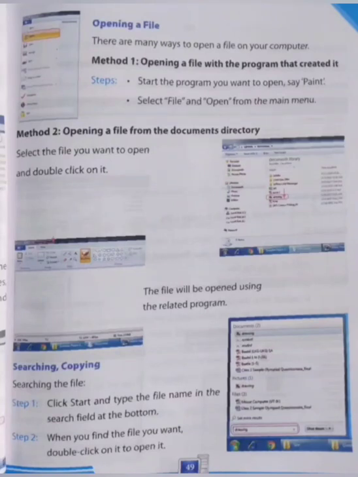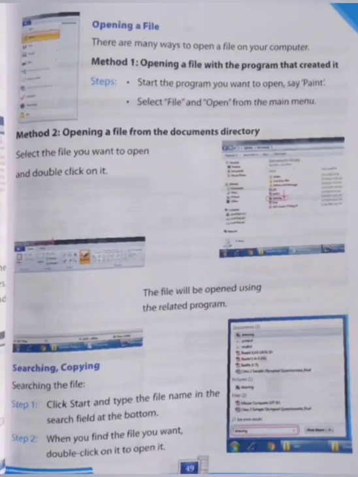Select the file you want to open and double click on it. In the Documents library, the recent files are saved in a list. We select the file that we want to open from that list and double click on it to open it. The file will be opened using the related program.